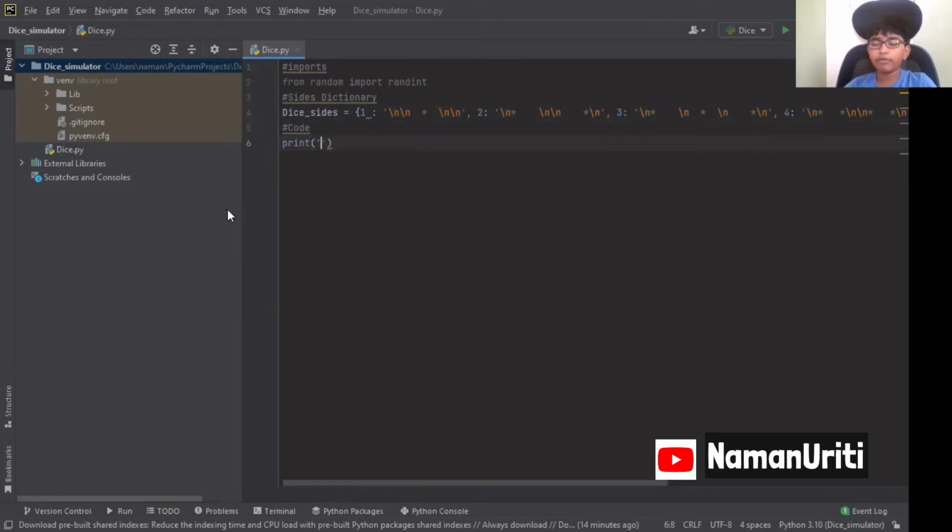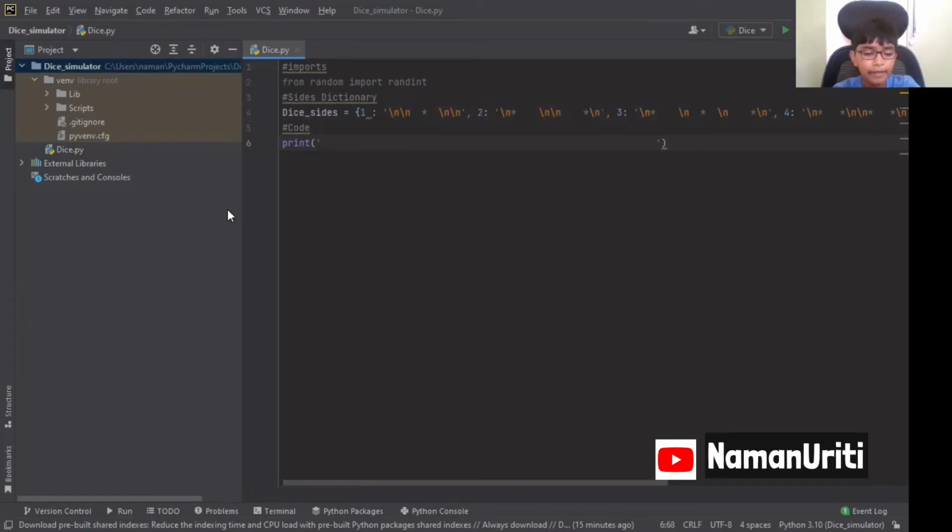Now for this, we bought dice simulator. We are going to do a dice rolling simulator. We are going to type, and for that, I want it to be in the middle. As you wish, even if you want it in the front or the middle, as you wish. But I want it in the middle. That's why I'm going to hit 60 spaces.